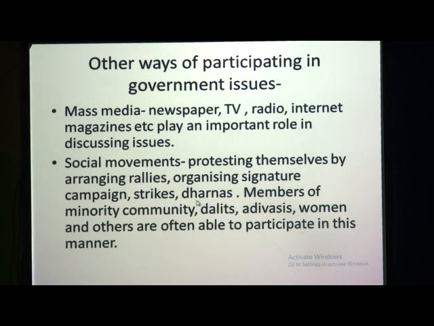If they are not satisfied with some issues of the government, they can sit for upavas. Then members of minority communities, Dalits, Adivasis, women are often able to participate in these manners.